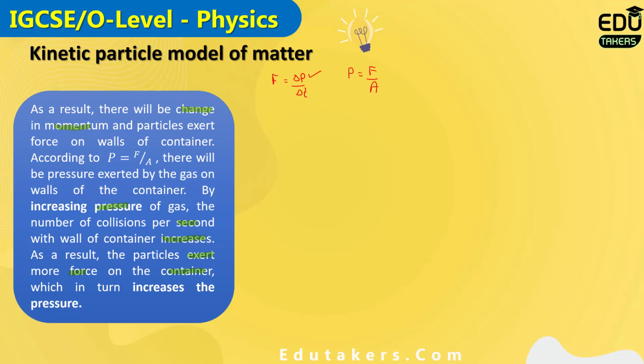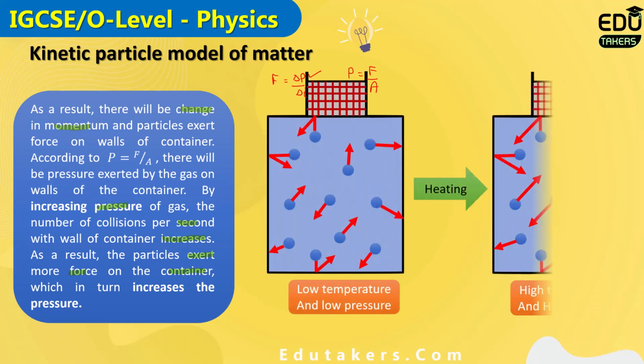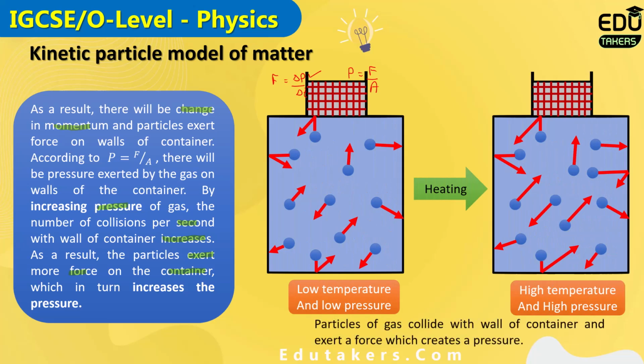Which in turn increases the pressure, because pressure is force per unit area. By increasing the force, the pressure also increases. So I can simply say that in this way you can relate the movement of the gas molecules with the pressure. You can see here what happens at low temperature and low pressure.